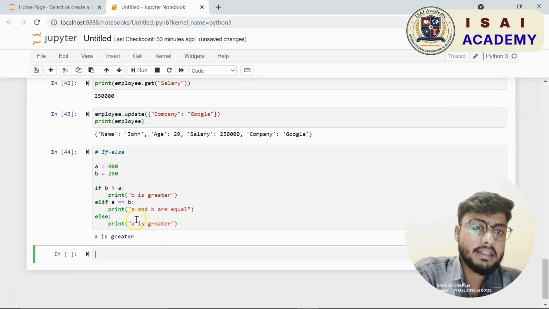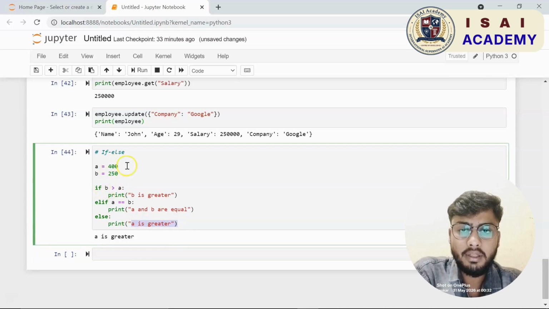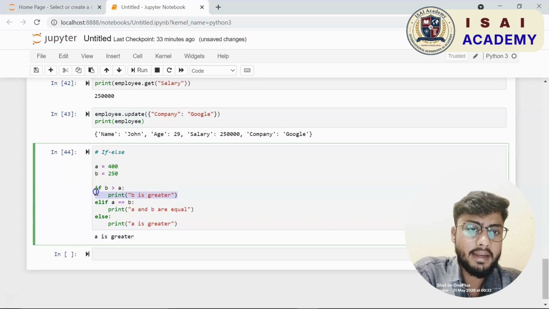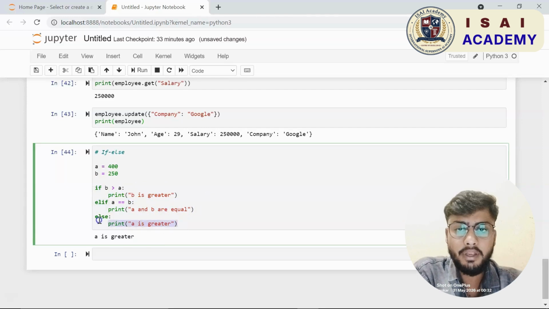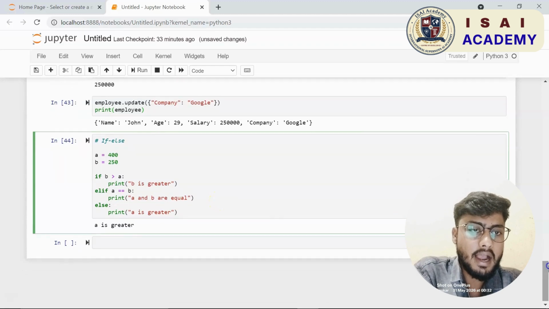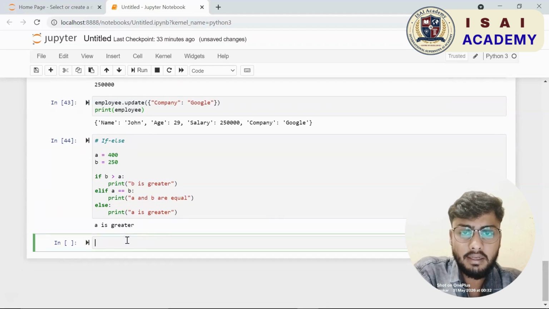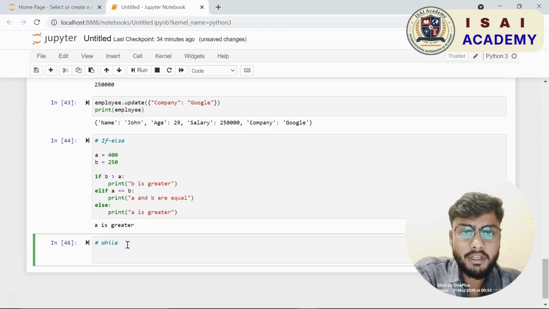Okay, now I shall use if conditions. I shall write if b is greater than a, then print b is greater. Now you will also have an else if statement. I shall write elif a is equal to b colon, then print a and b are equal. Finally I shall write my else statement, else print a is greater. So what I am doing here is I have assigned two variables a and b to the values 400 and 250 respectively.